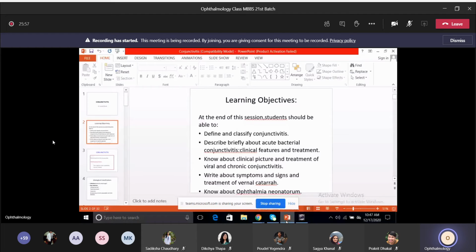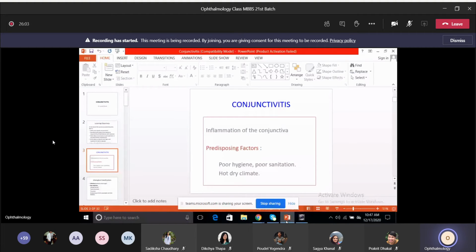So conjunctivitis, as we all know, is the inflammation of the conjunctiva. The main predisposing factors, as we all know, are poor hygiene, poor sanitation, and hot and dry climate. Now, there are two basic classifications. One is the etiological classification, and the other is the classification based on the clinical picture.